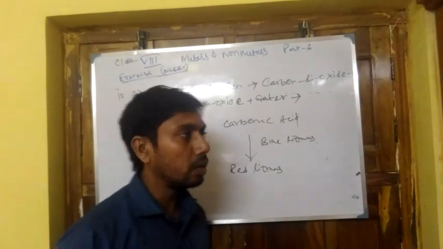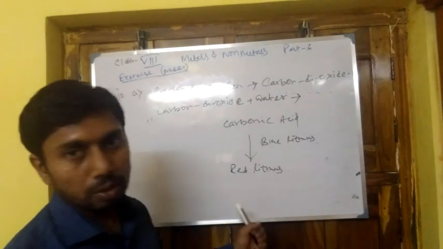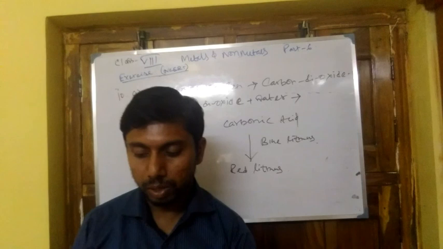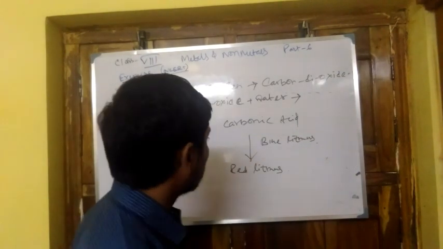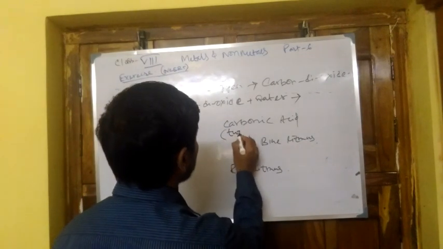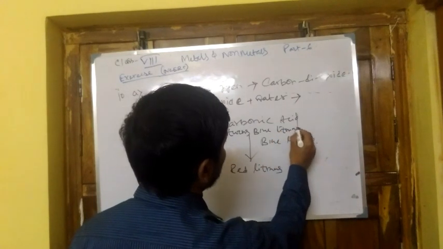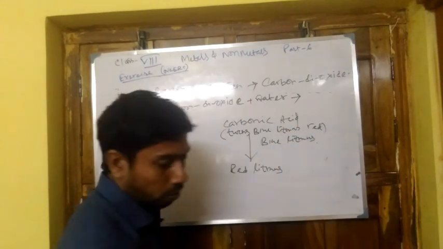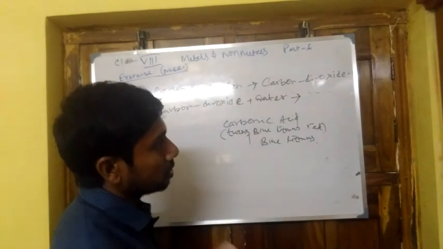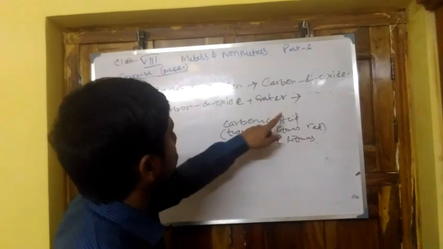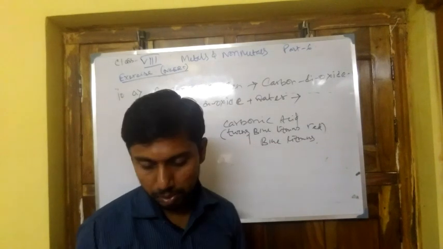As we know, the red litmus color is due to the presence of an acid, so it is of acidic character, and in this way we can solve the problem. So the carbonic acid turns blue litmus red. The word equation is carbon plus oxygen gives carbon dioxide, plus water gives carbonic acid, which turns blue litmus to red.